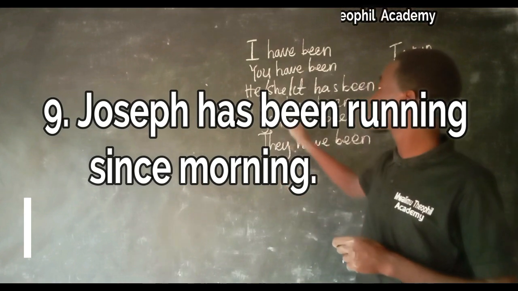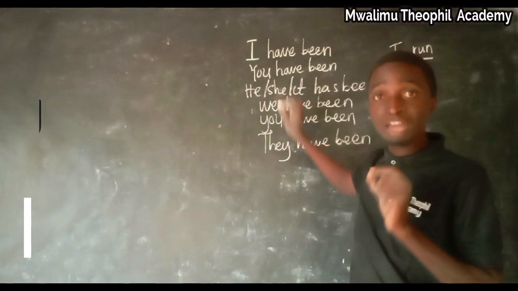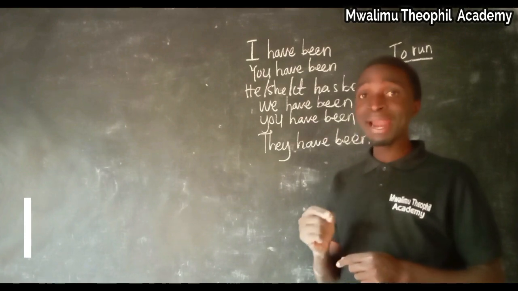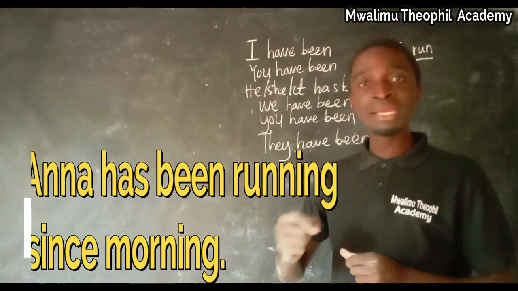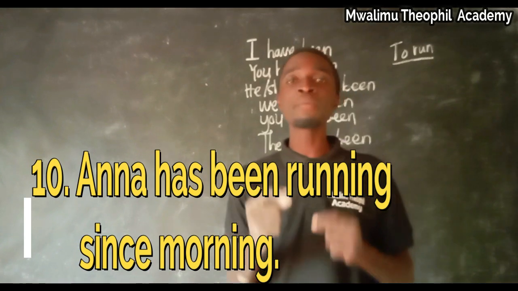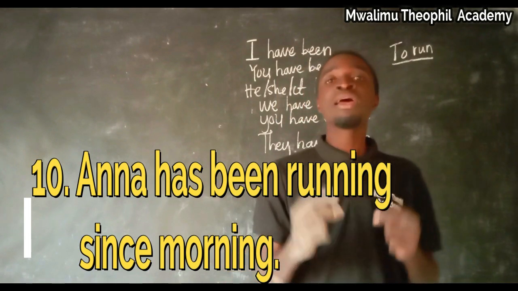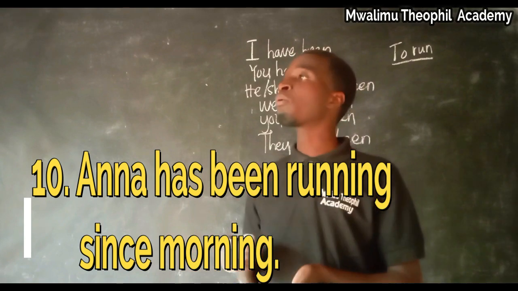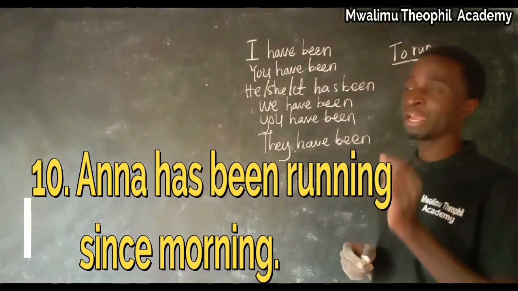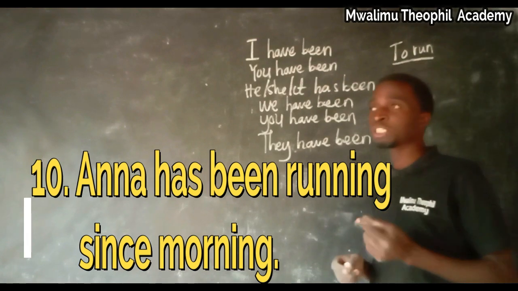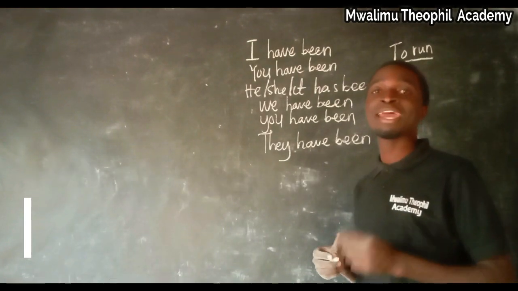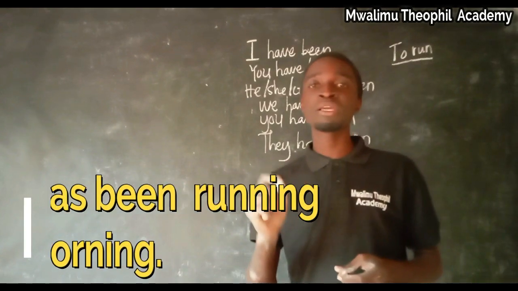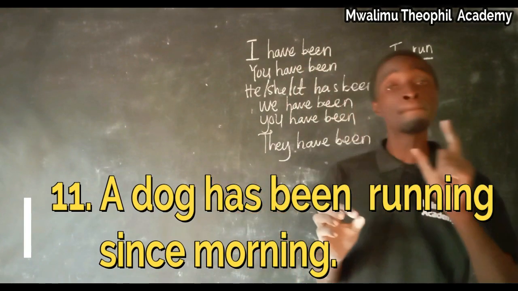What if it is a girl? Maybe Anna. We may construct a sentence that Anna has been running since morning. Anna has been running since morning. Now, what if it is the name, a single name of an animal or an object? For example, let us see a dog. We may say that a dog has been running since morning.